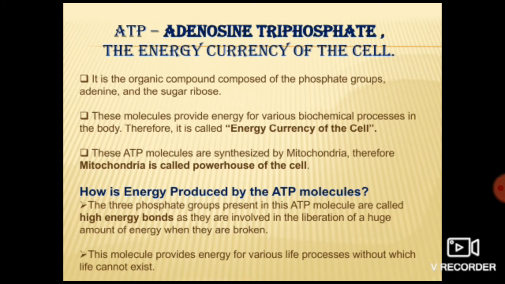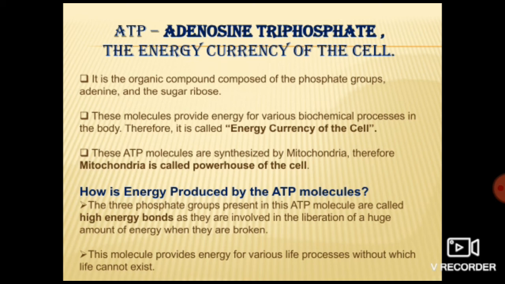Why is it known as the energy currency of the cell? Because the 3 phosphate groups which you have seen in this structure undergo breakdown, and on breakdown they liberate a huge amount of energy. Got it? This ATP which has 3 phosphate groups, these are known as high energy bonds. Got it? Now when they undergo breakdown, at that time there is a liberation of a huge amount of energy, and that is the reason ATP, that is adenosine triphosphate, is known as the energy currency of the cell.